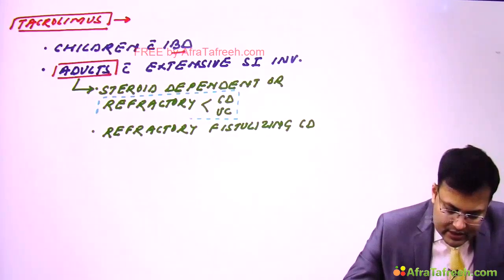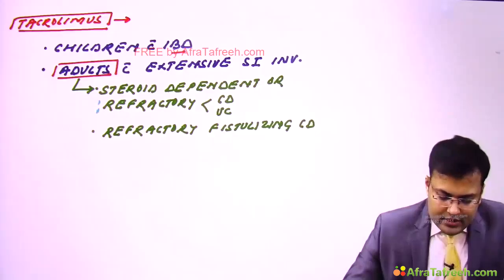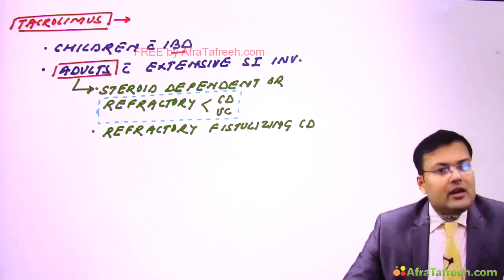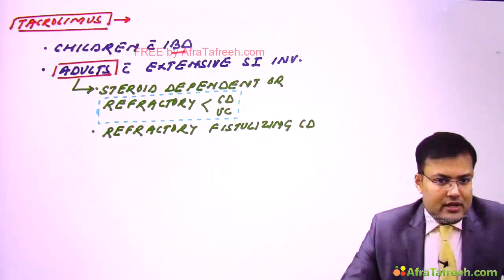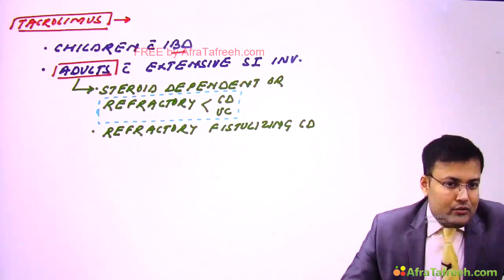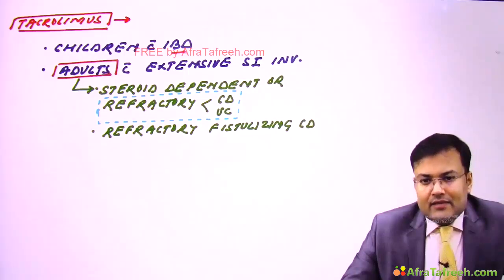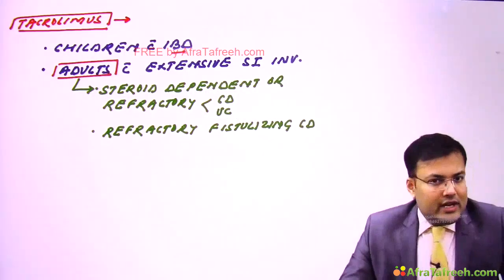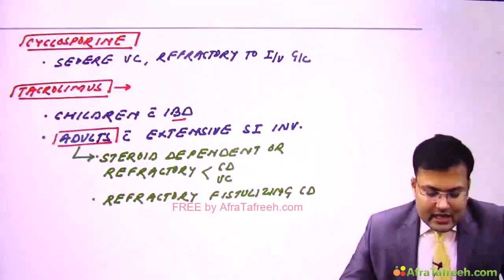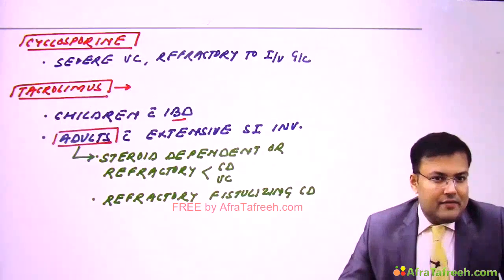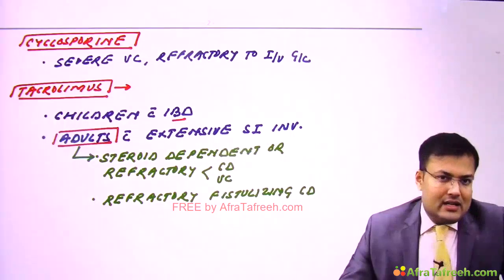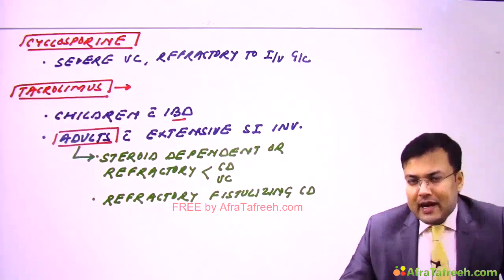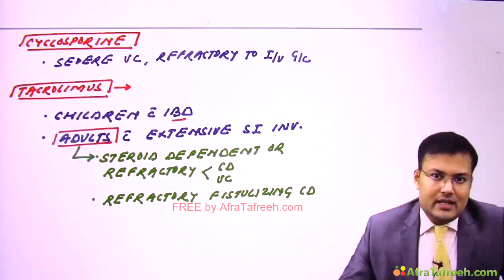disease or ulcerative colitis. Clear? So steroid dependent or refractory Crohn's disease or ulcerative colitis, and it is used in refractory fistulizing Crohn's disease. So again you have to remember that cyclosporine is used in refractory ulcerative colitis, tacrolimus is used in refractory Crohn's disease as well as ulcerative colitis.